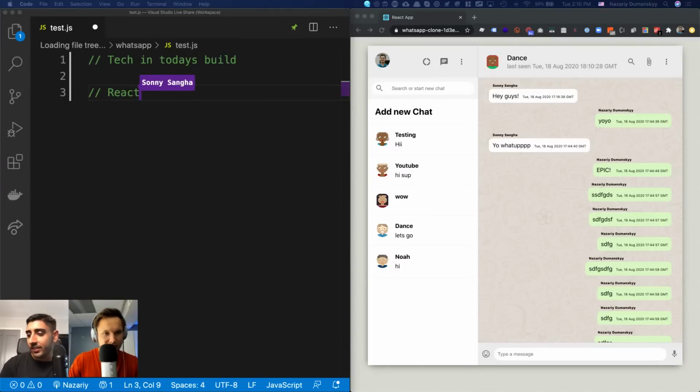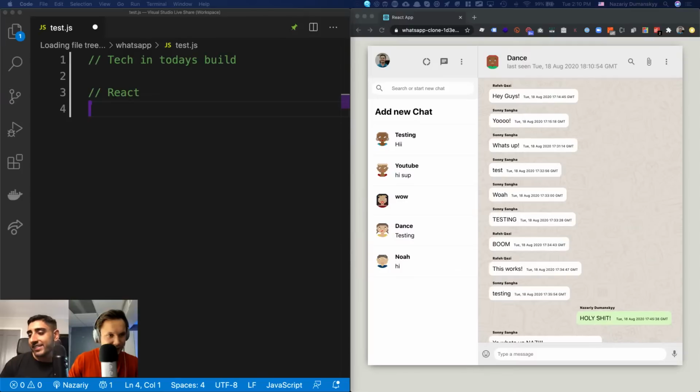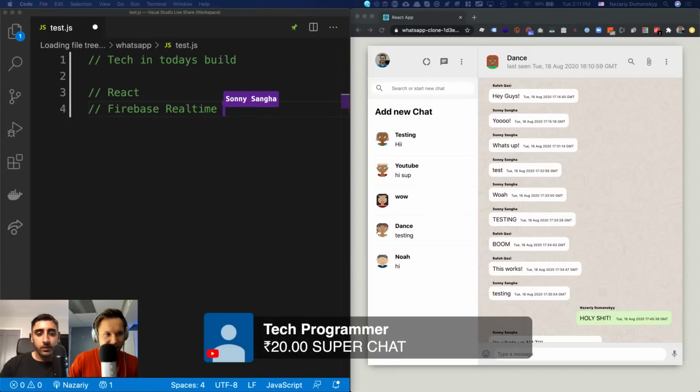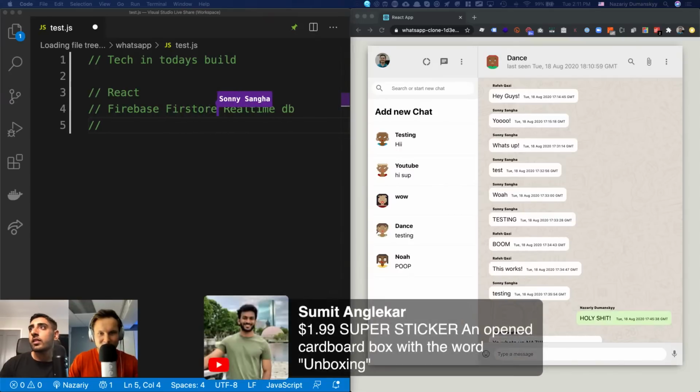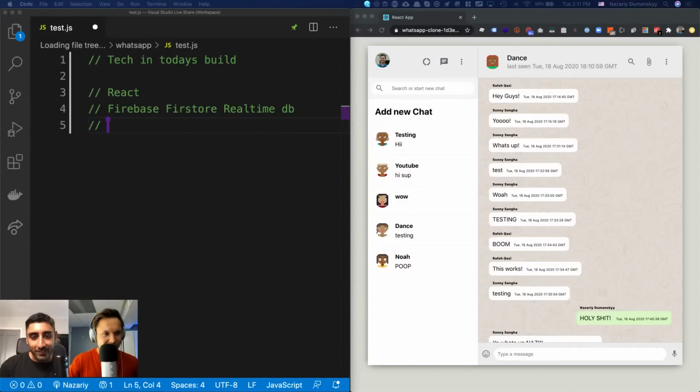Yeah, we have React. Whoa, Samit just dropped a donation and tech programmer. Thank you guys. Awesome. We appreciate it. Tech programmer, thanks so much. Thanks so much for that. Who else we got? Oh, Sumi, yo, $2 super ticket. And oh, look at that. That's cool. Thank you. Yeah, awesome.